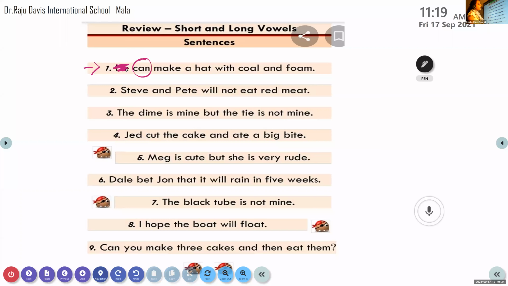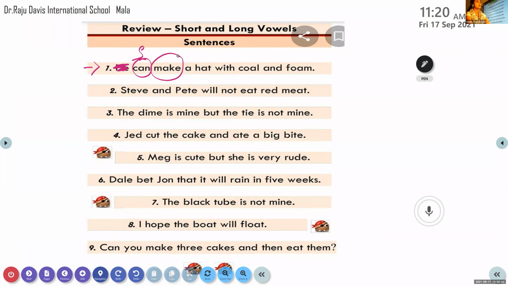How many vowels are there? One vowel. So what type of sound is this? Short sound. What is the short sound of A as in apple? So it is A.